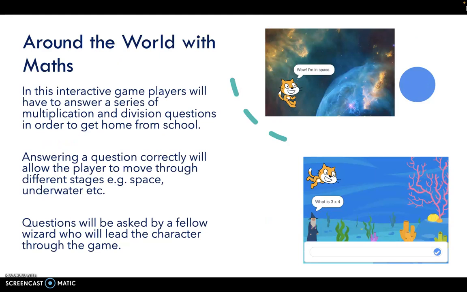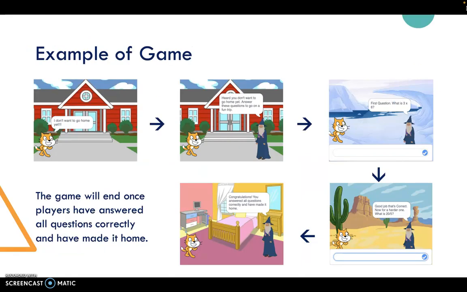Around the World with Maths is an interactive online game which helps students revise their multiplication and division facts. In this game, the player starts at school and their sprite voices that they do not want to go home yet. A wizard appears and offers the player a choice of answering math questions to go on an adventure before returning home. Players will have to correctly answer the question asked by the wizard before they can move on to a different stage.